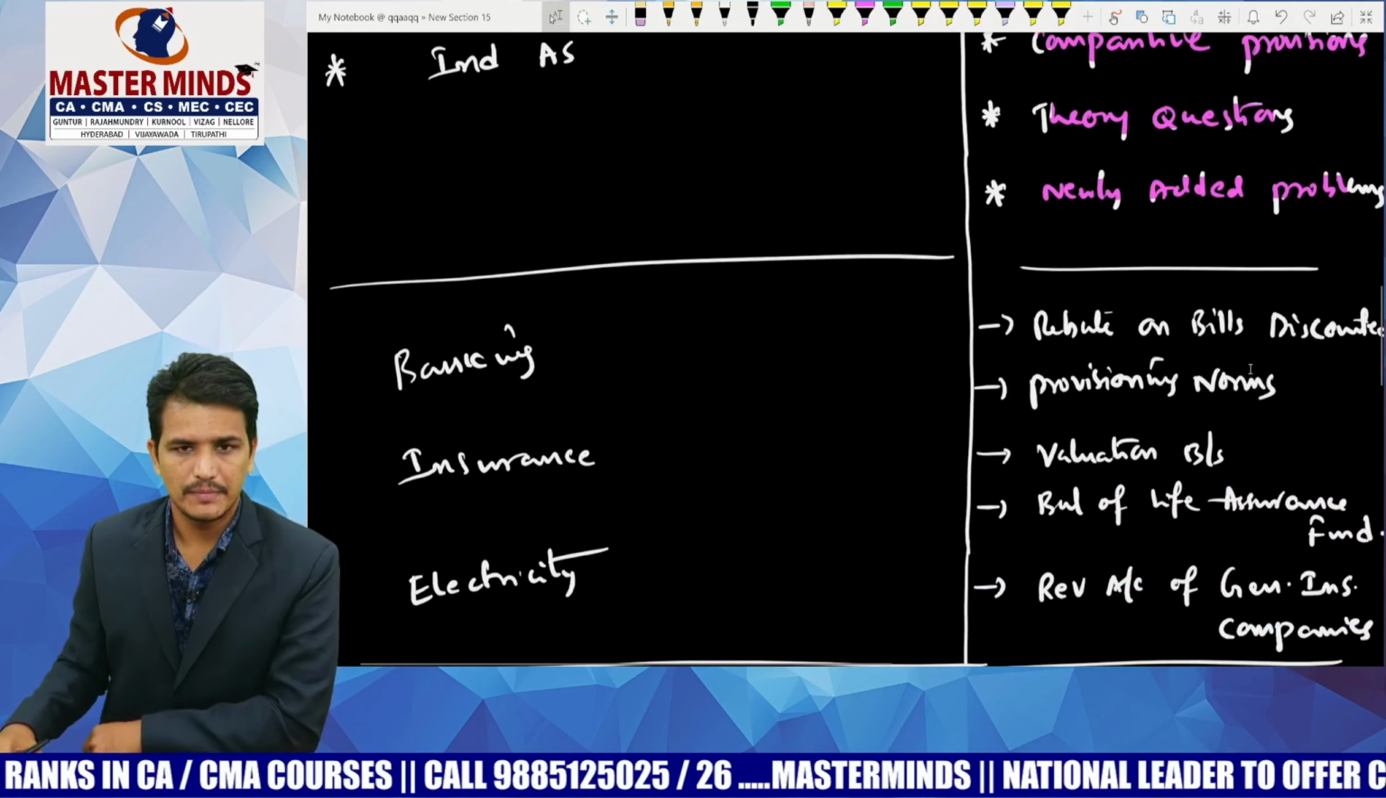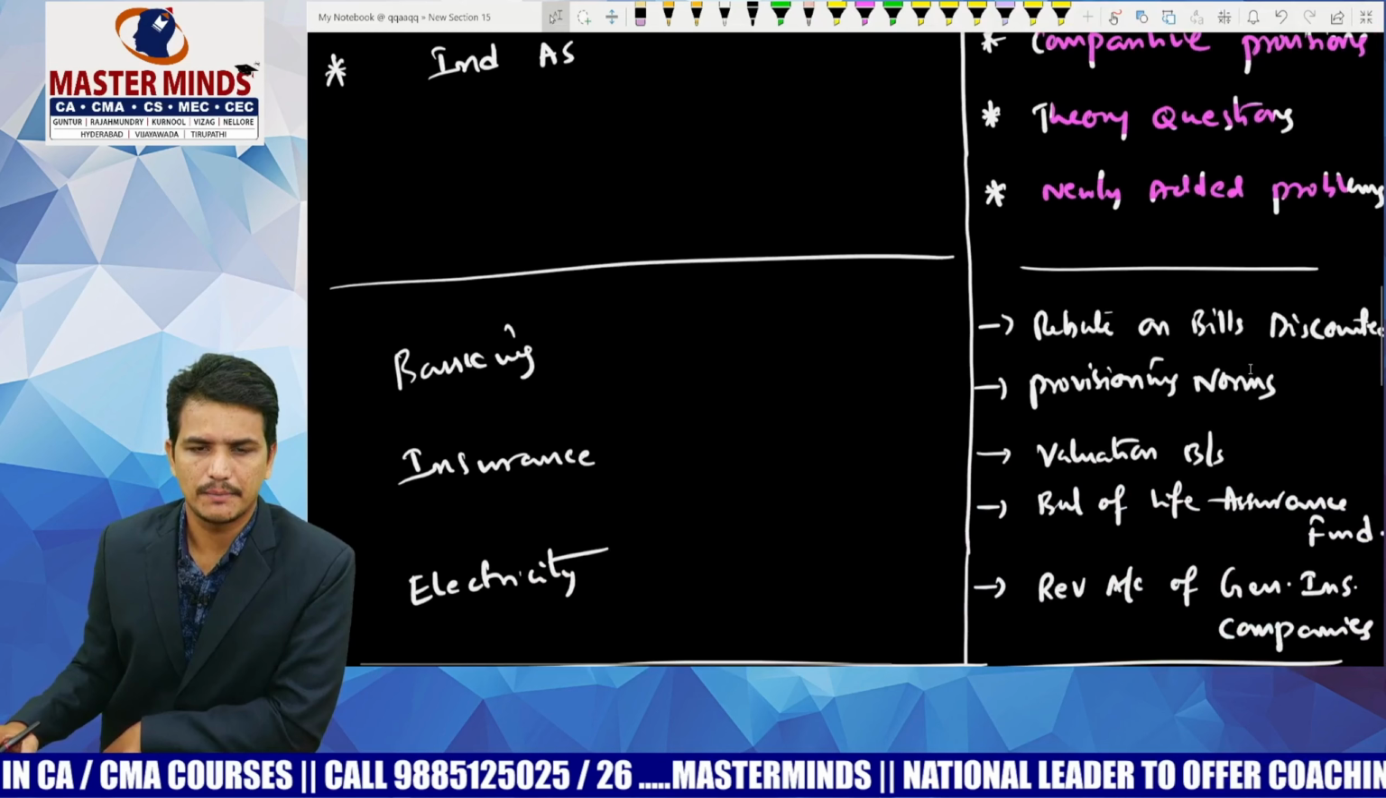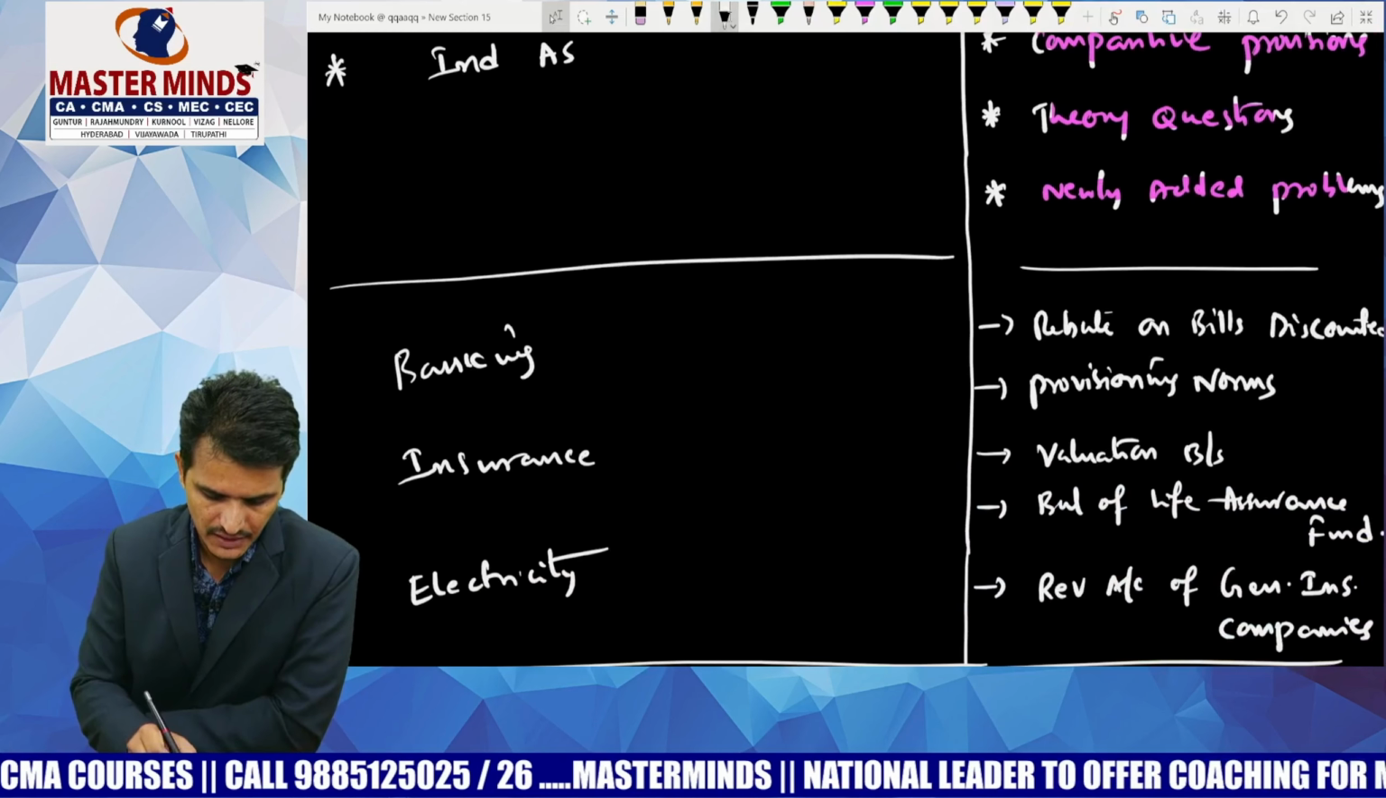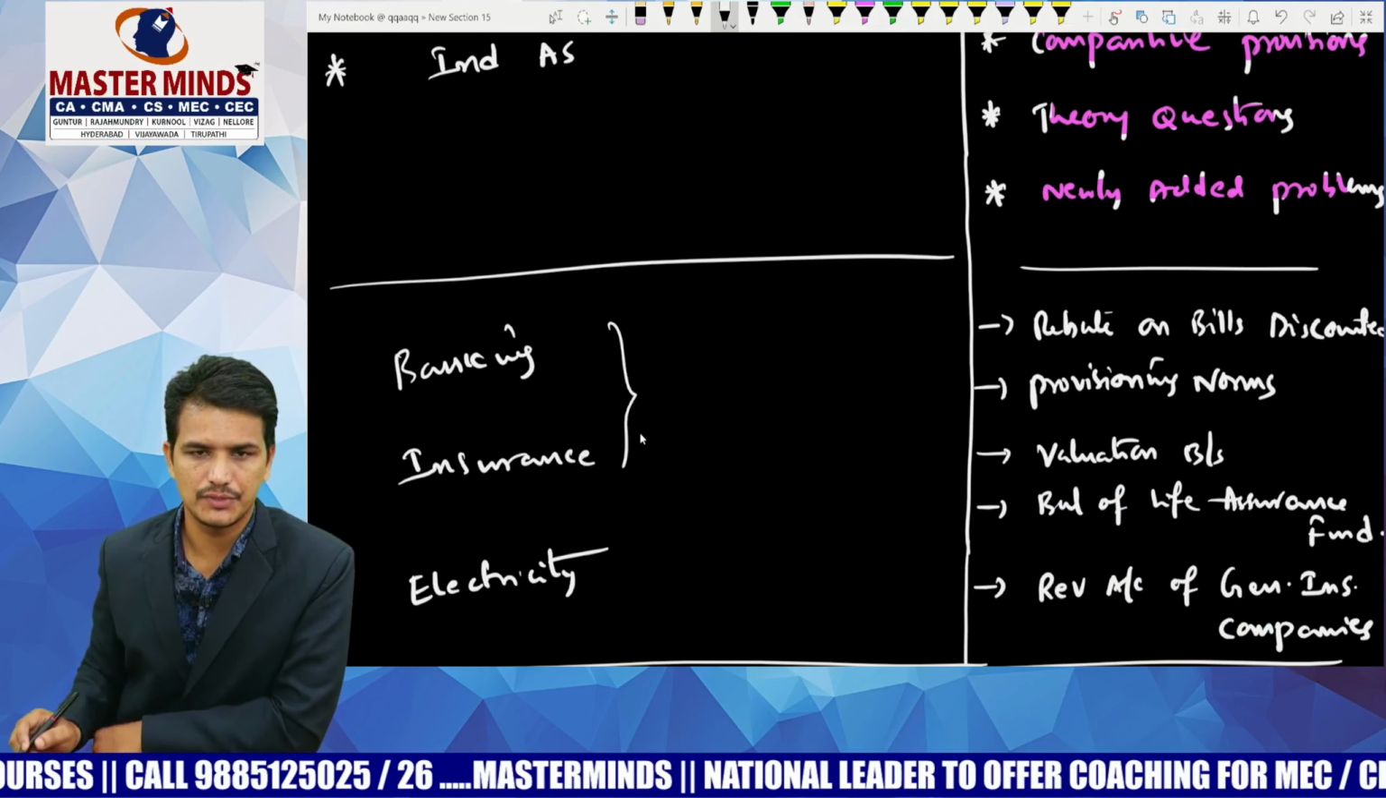Next, coming to the format-based chapters like banking companies, insurance companies and electricity companies. In most of the cases they are giving questions from banking and insurance only.